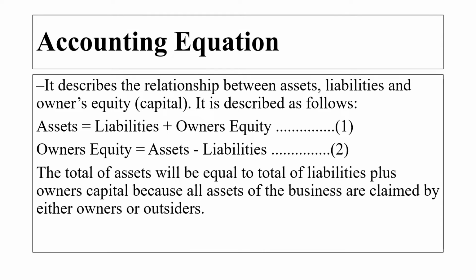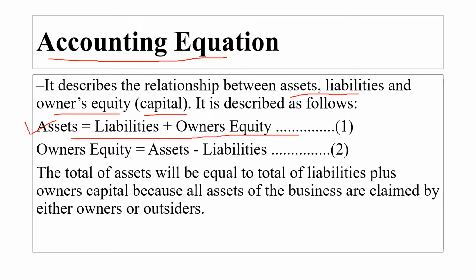Another important point here is the accounting equation. The accounting equation is a relationship between assets, liabilities and the owner's equity. Here the owner's equity means the capital. So the first equation here is: assets equal liabilities plus owner's equity, or capital.